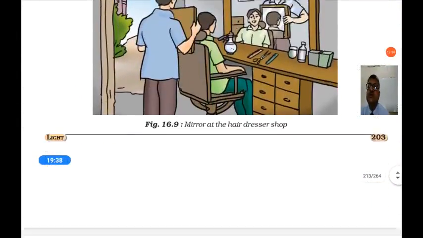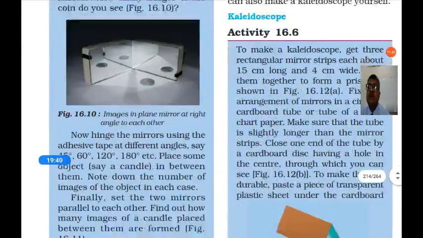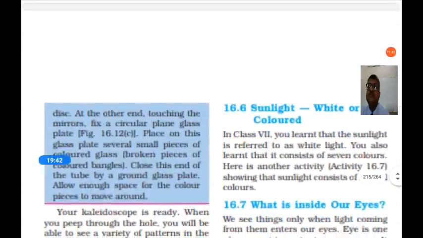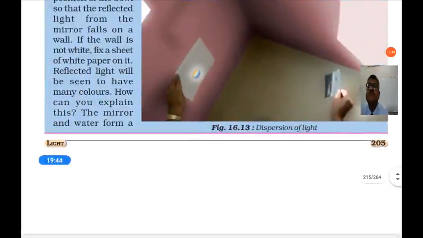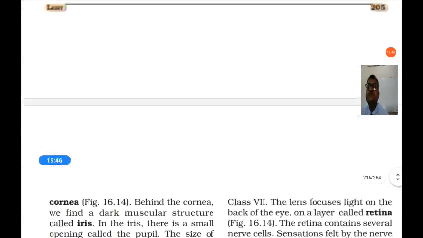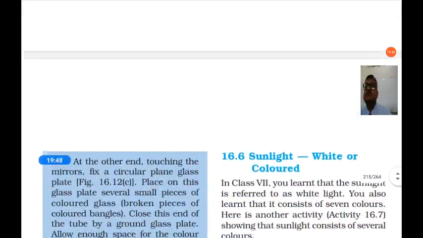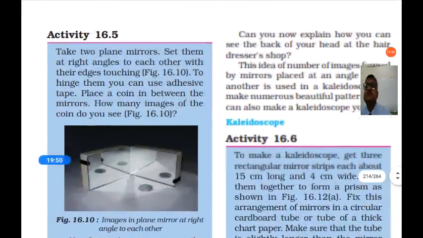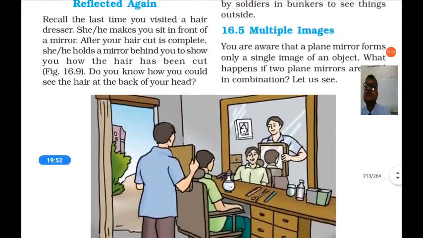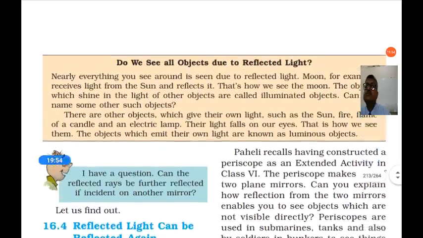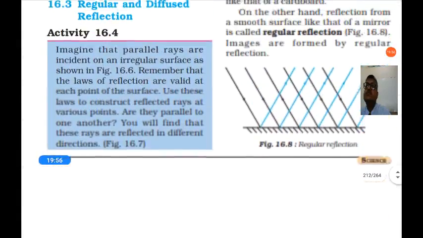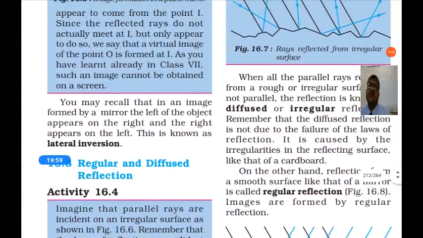In the next session, we will learn more about reflection. So until then, you read the lesson and write the notes. Thank you.